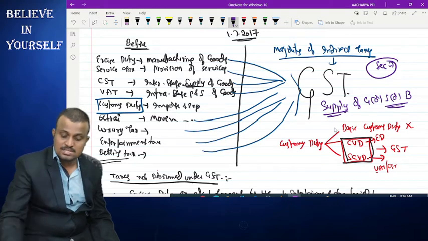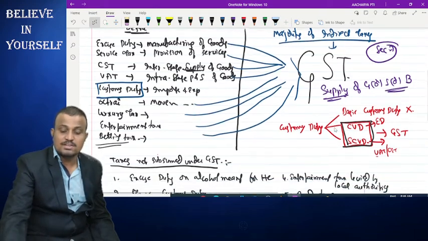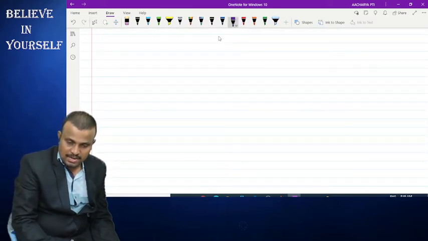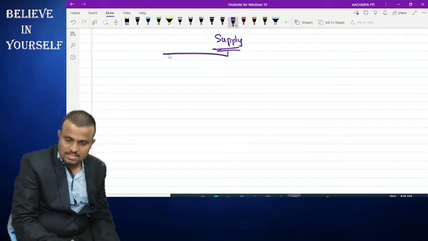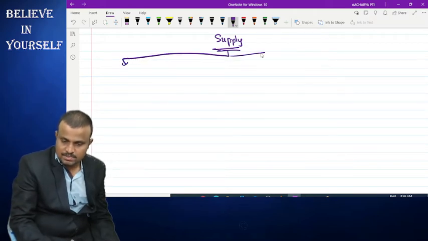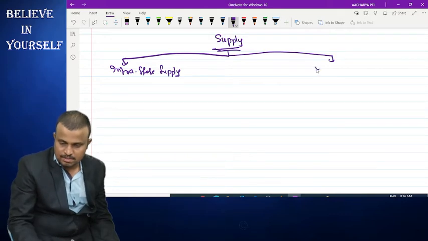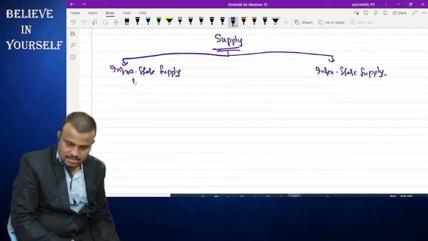Supply is classified into two types. One is intra-state supply, another is interstate supply.